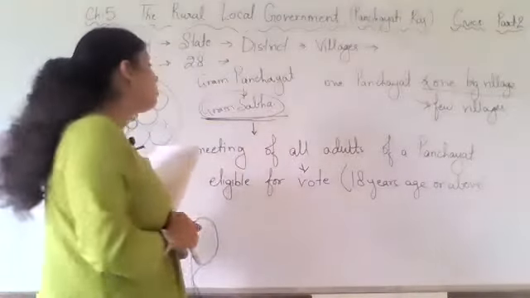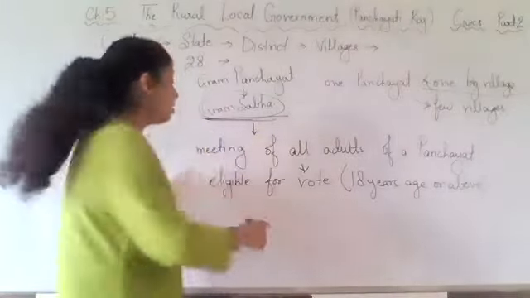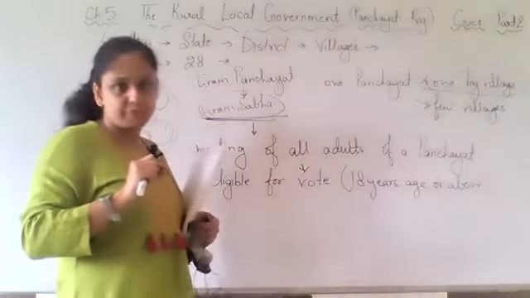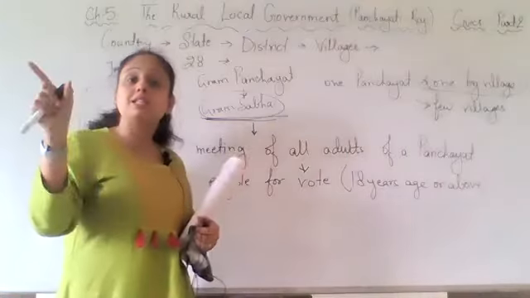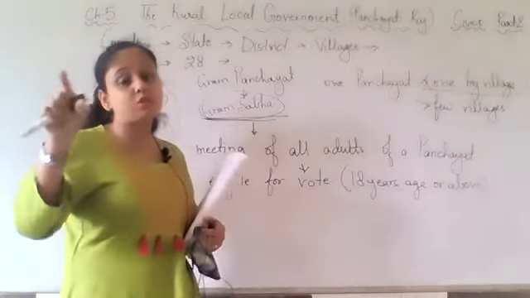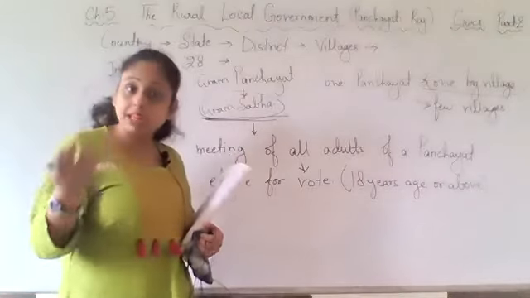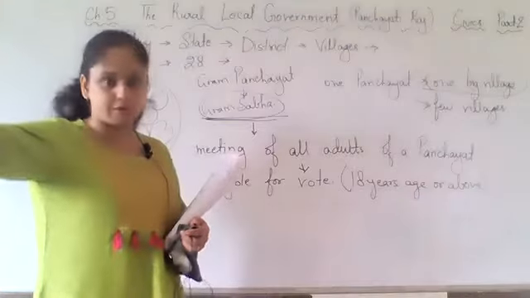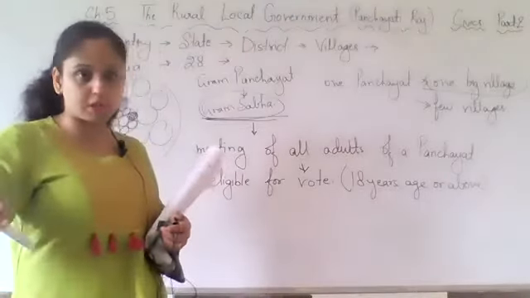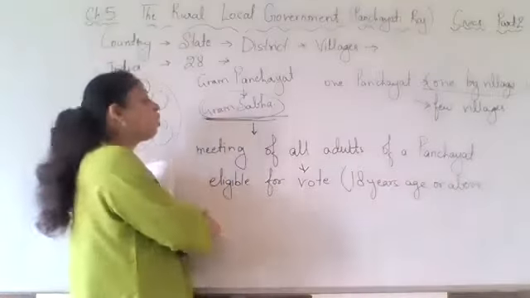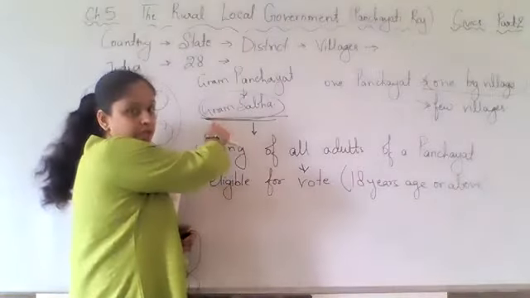So Gram Sabha is the meeting of all adults of a panchayat, and all adults means the people who are eligible to give vote, the people having 18 years of age or above. Their name will be in the voter list and they can go to the Gram Sabha.